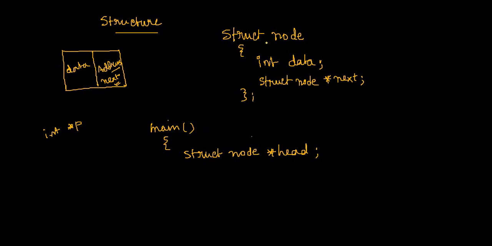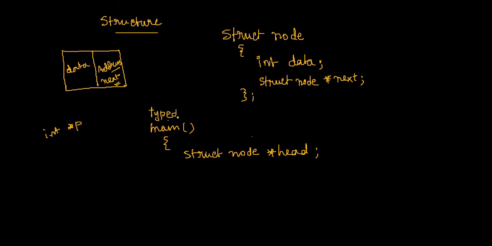I have one more way to define this. Every time I'm writing struct node, sometimes you have to write a lot of things. So instead of writing struct node every time, I can give a nickname to this struct node part. Okay, how can we do this? We can do this by a keyword called typedef.